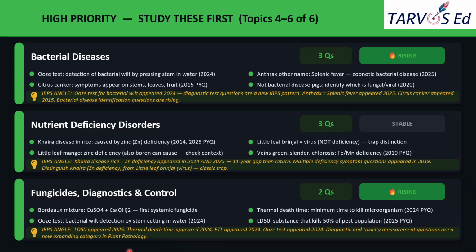So from the IBPS angle, look at this cluster: LD50 in 2025, thermal death time in 2024, ETL in 2024, and ooze test in 2024. This is for toxicology and diagnostic concepts. They tested within 2 years. Okay, so this is a new, expanding question category. And I would treat this as one of the highest leverage areas. We should focus more on these topics.